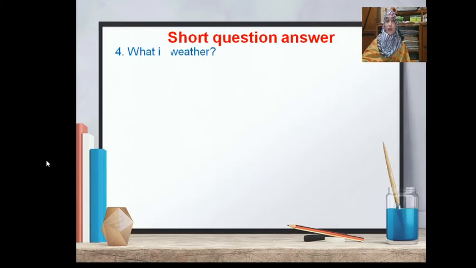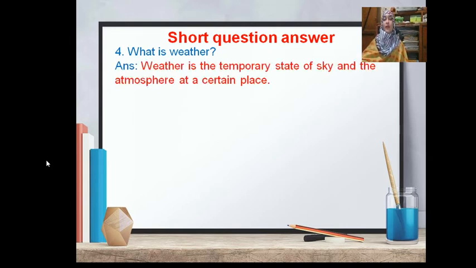Question number 4. What is weather? Weather is the temporary state of sky and the atmosphere at a certain place.